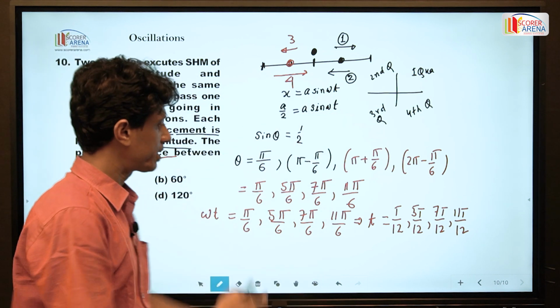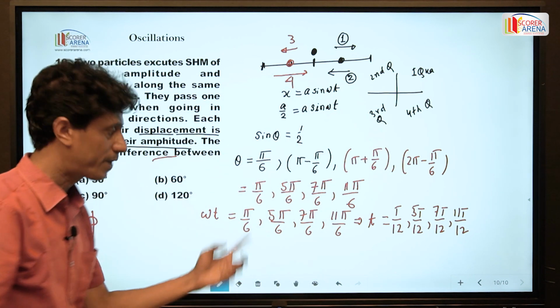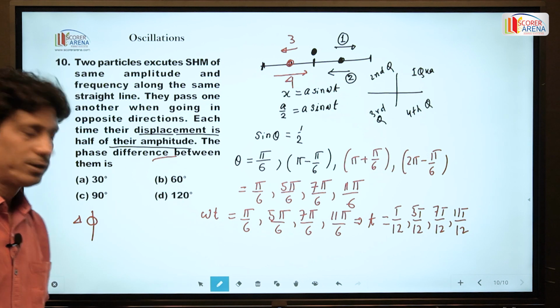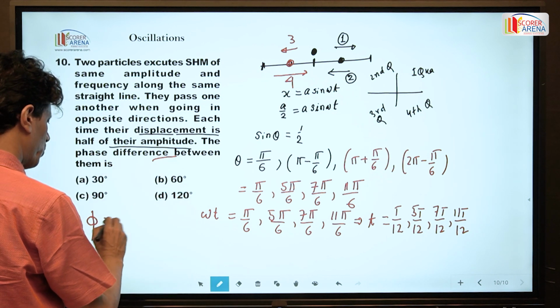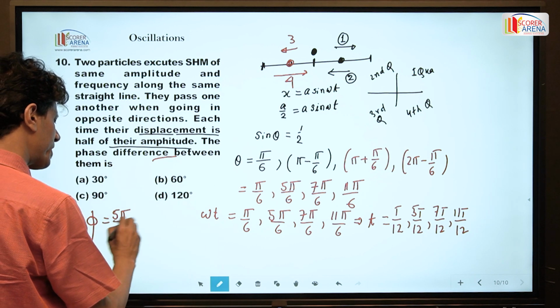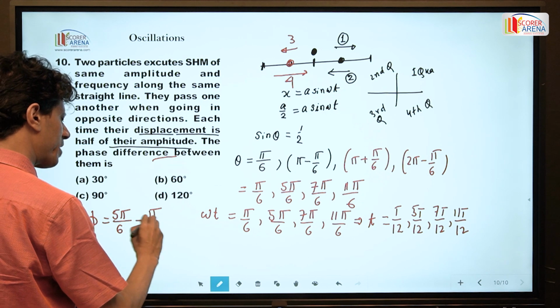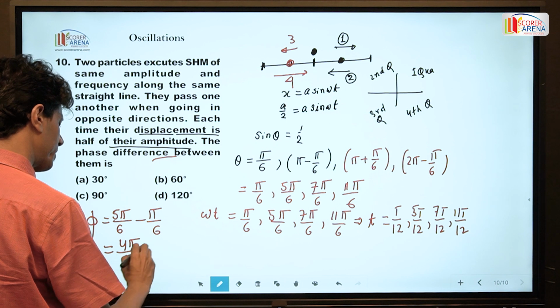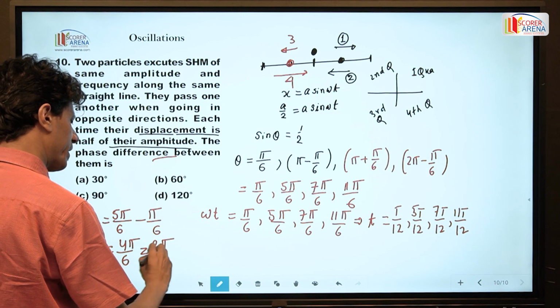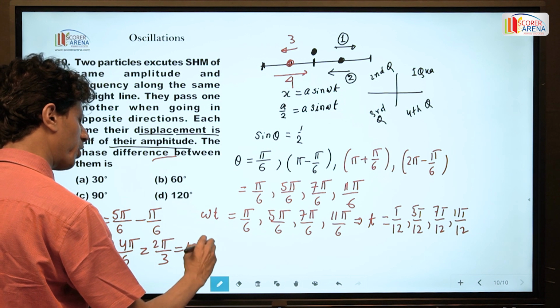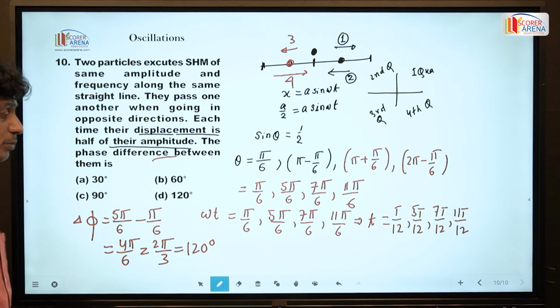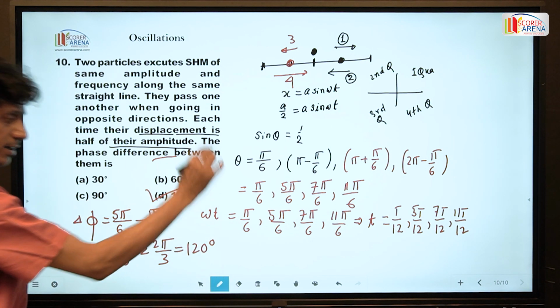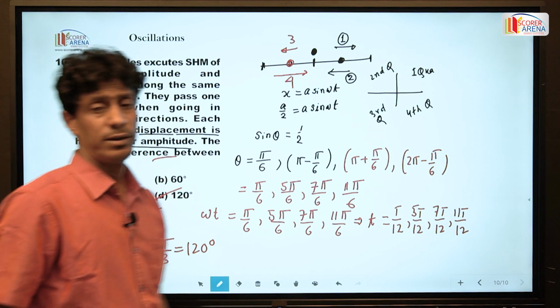So the phase for one is pi by 6 and the phase for two is 5 pi by 6. So the phase difference is 5 pi by 6 minus pi by 6, which is 4 pi by 6, that is 2 pi by 3, so 120 degrees. So the phase difference is D. D is the right option.